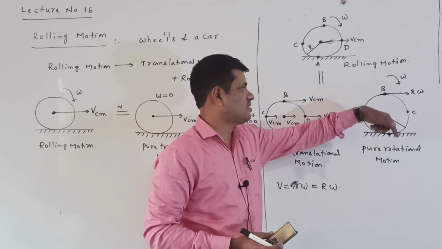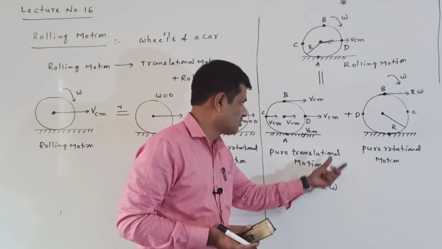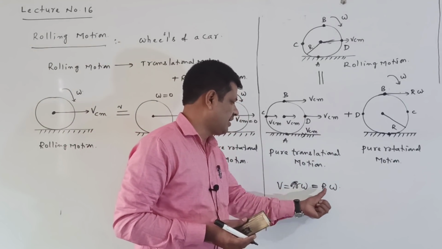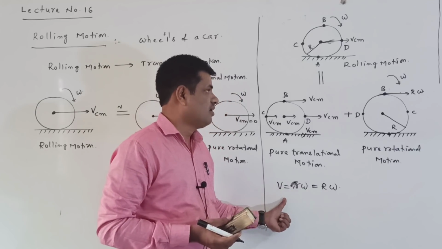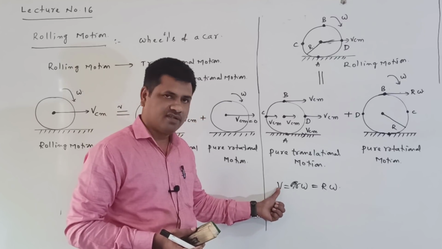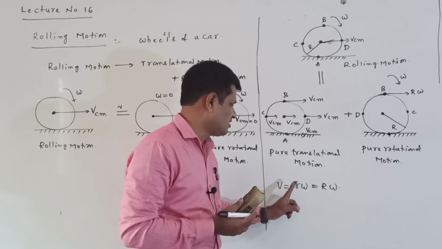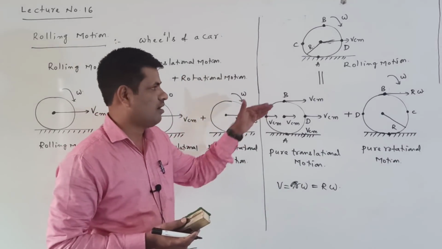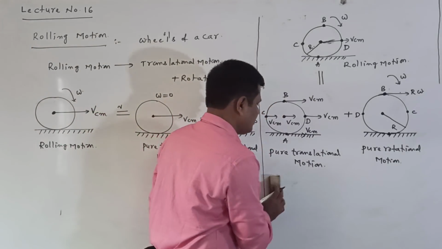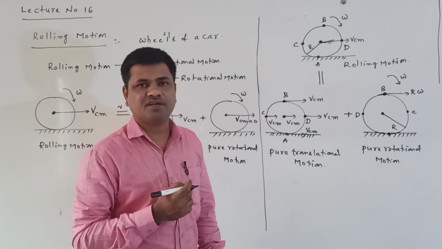Here this disc is rotating with angular velocity omega. Omega we know, and the radius R we also know. So this is a tangential velocity along the tangent. The velocity along the tangent is called the tangential velocity, v equal to R omega in that direction. You can draw tangents at every point, and every point has the velocity R omega.